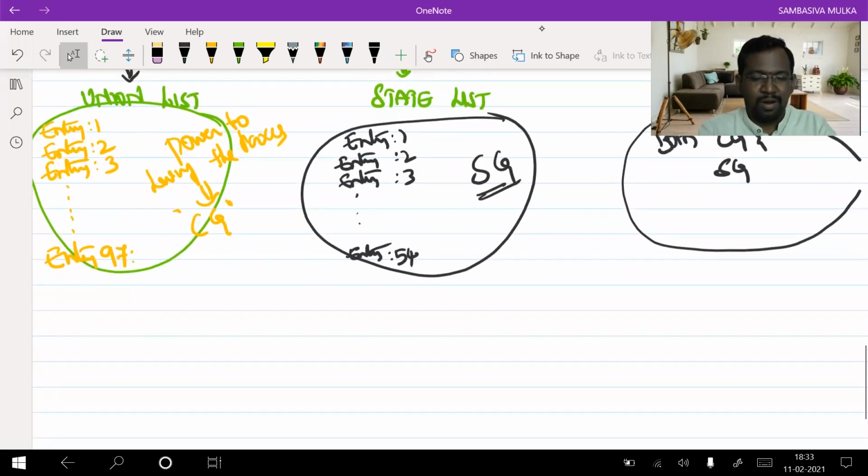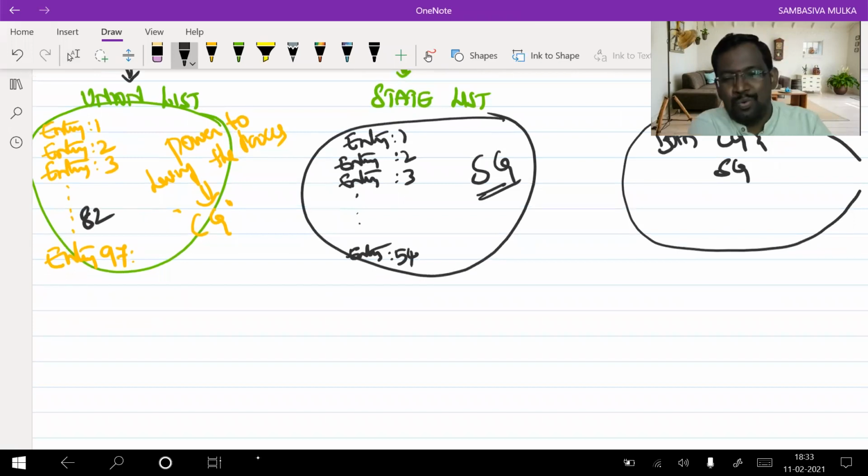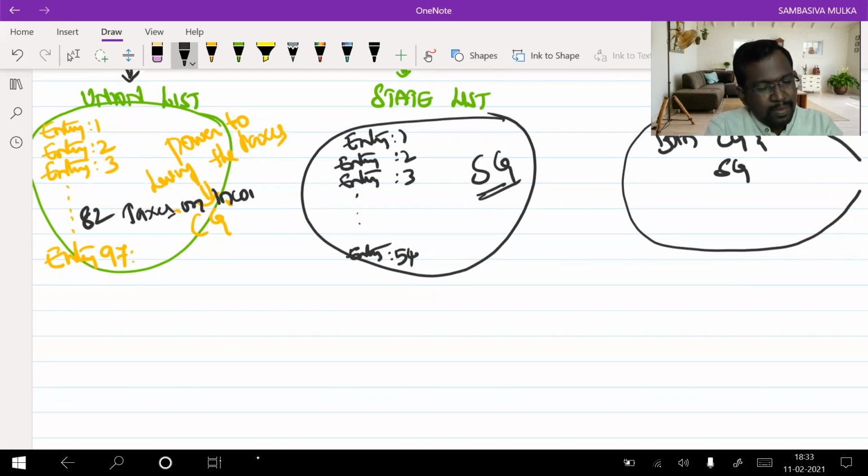And in the form of entry number 82. Entry number 82 deals with taxes on income.